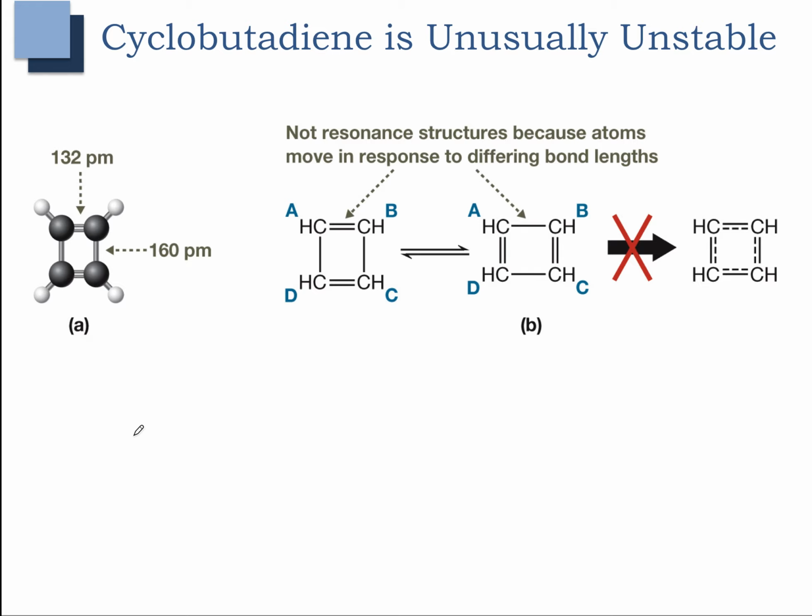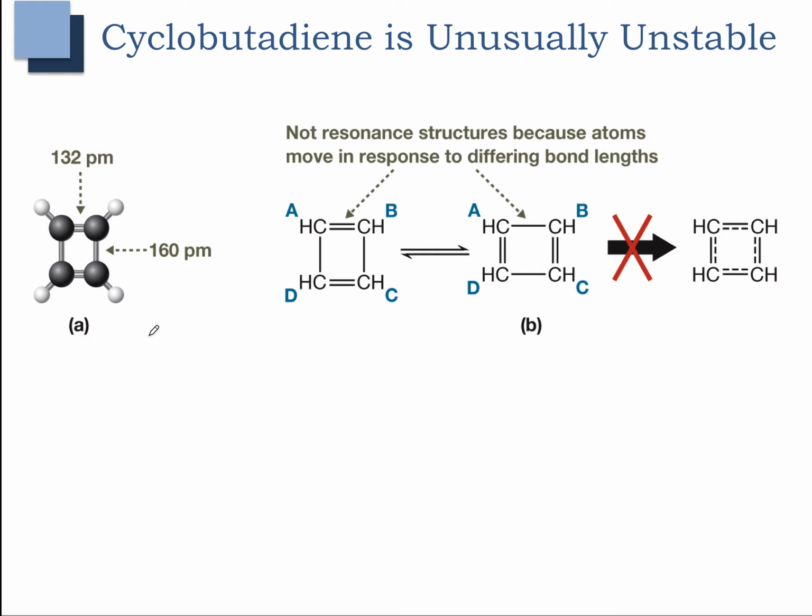In this video, we're going to talk about anti-aromatic compounds, and we're going to define what anti-aromatic compounds are. So cyclobutadiene, shown here, is unusually unstable. And we see that in the fact that the bonds of cyclobutadiene are not in fact equal like they are in benzene. If you recall, with benzene, every carbon-carbon bond is the same length.